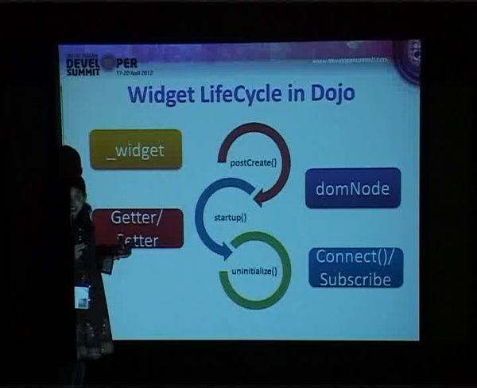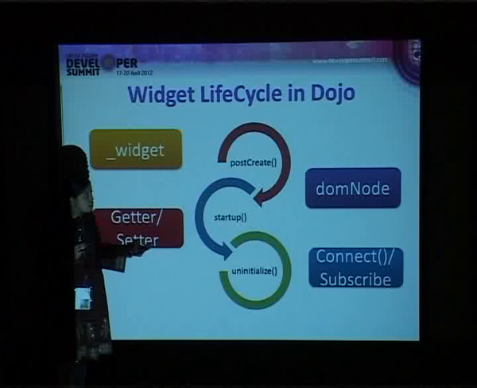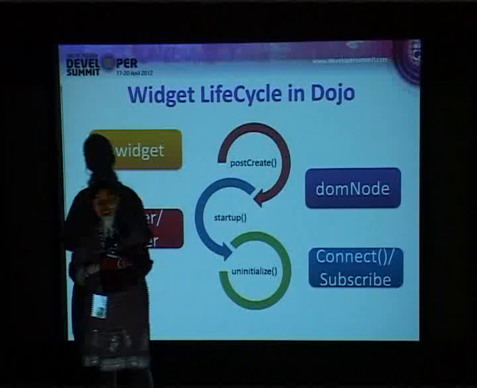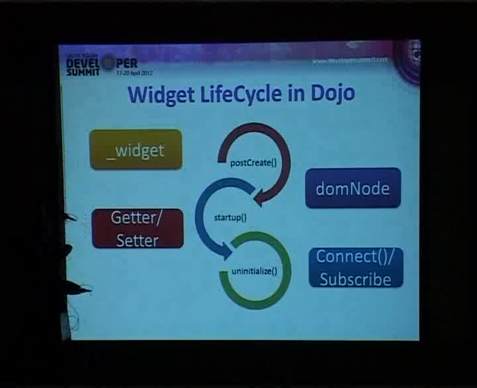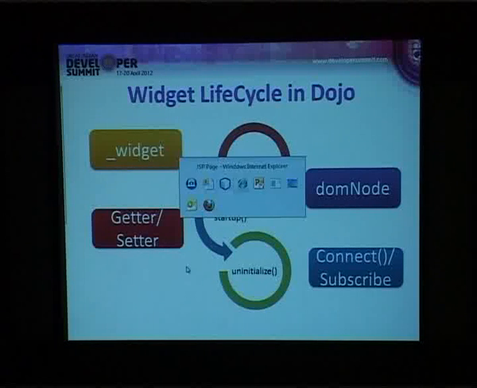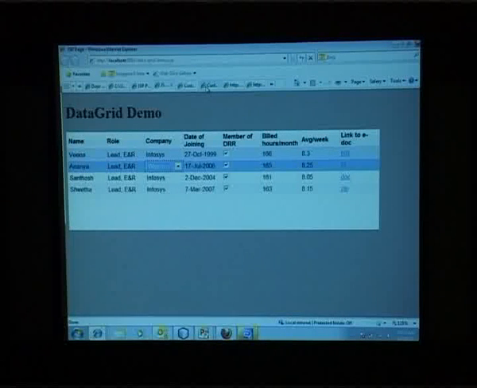You can also add getters and setters for your attributes of the Dojo lifecycle, and you have something called the domNode attribute, using which you will be able to access that DOM node for which you have mapped this custom type. Fine. And then you have connect and subscribe. Again, we will have a section on that. So before going to that, let me show you an example of a custom widget.